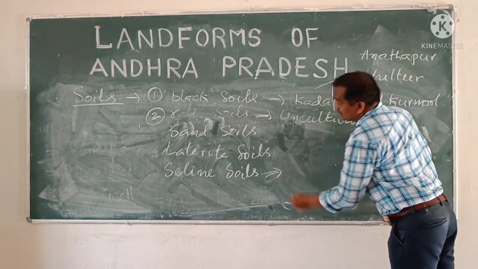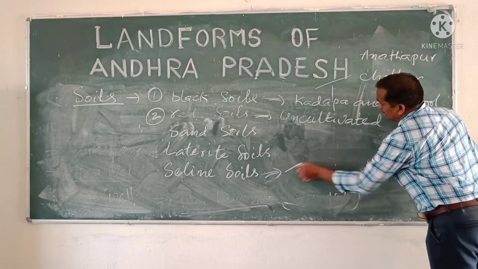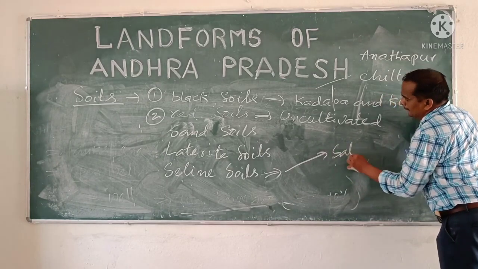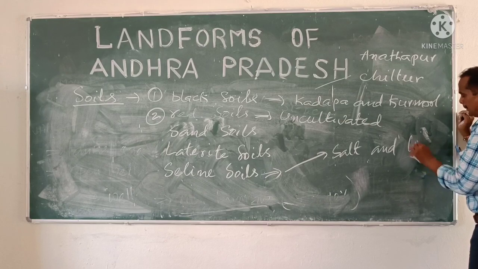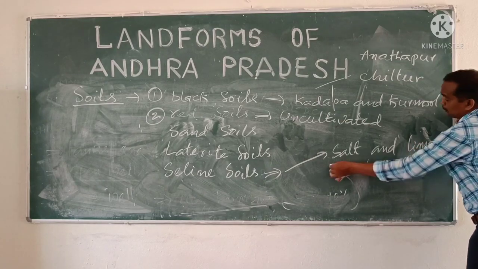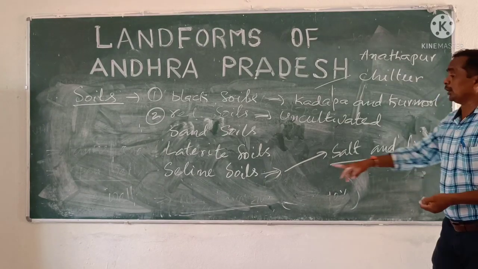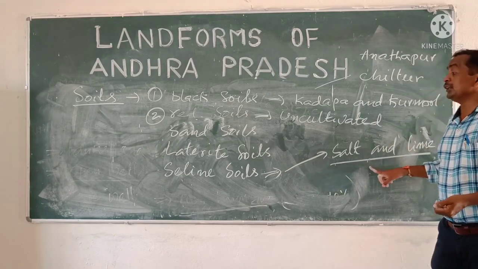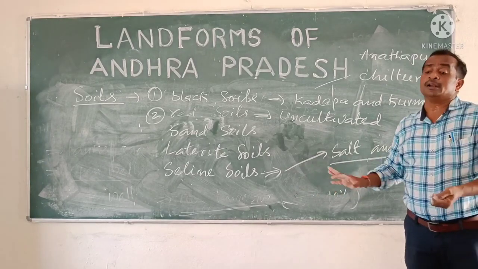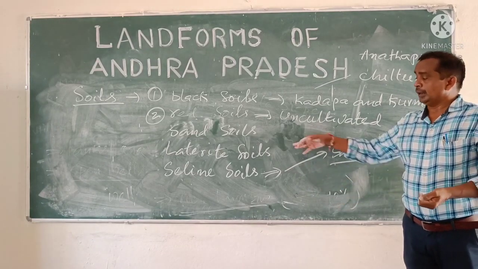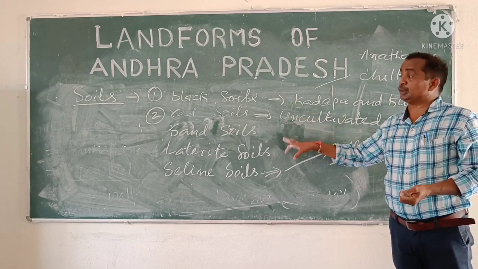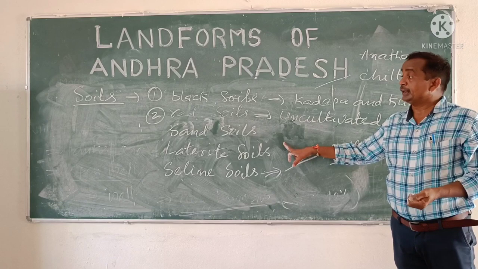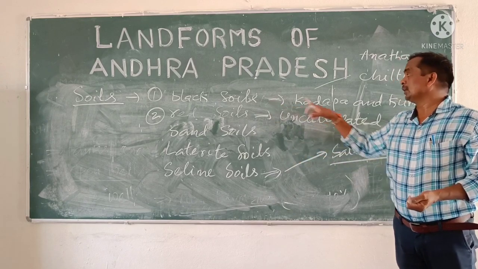What is meant by saline soil? Saline soils contain salt and lime. That's why these are also not suitable for cultivation. So laterite soils, sand soils, and the rest of the soils are there. Especially specialized soils here are black soils, in Kadapa and Kurnool.